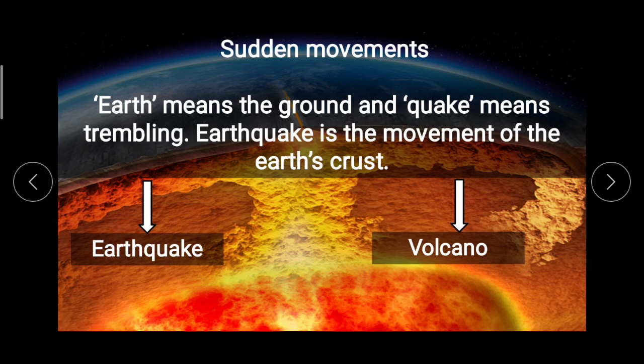But about this in detail we'll talk in the next session about the earthquake, its causes, and about the effects of earthquake, then about volcanoes, types of volcanoes, effects of volcanoes.